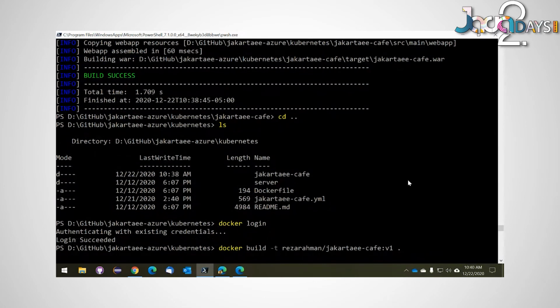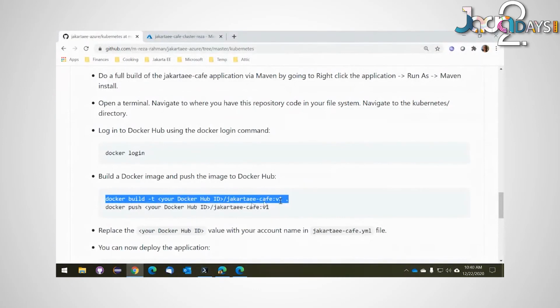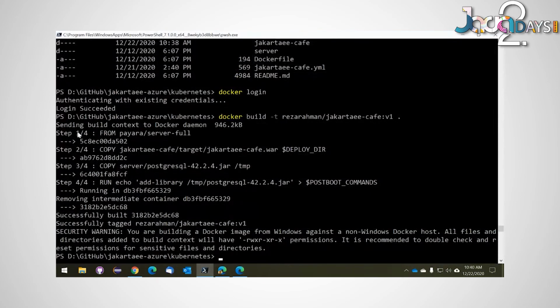Okay, so I've run that. And after I've run that, let me show you what I just ran. As you can see, if you take a close look at this, there's step 1, 2, 3, 4. And each of these actually corresponds to entries in my Docker file. So here's the Docker file.